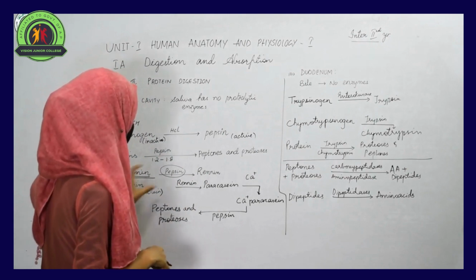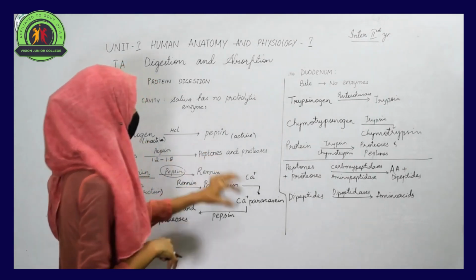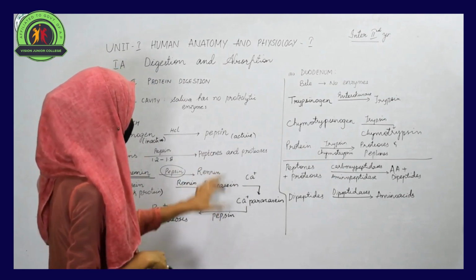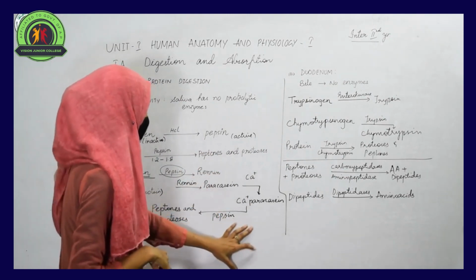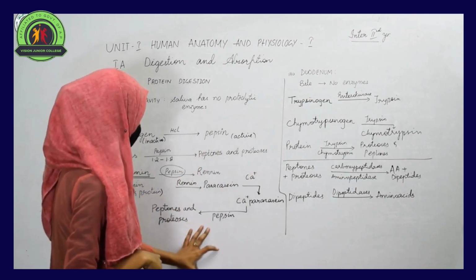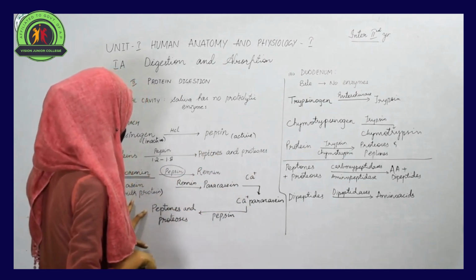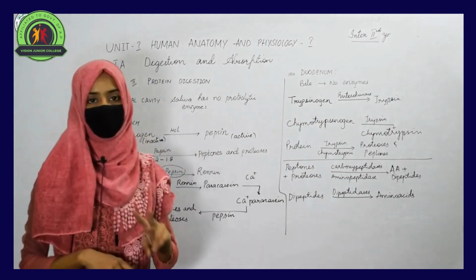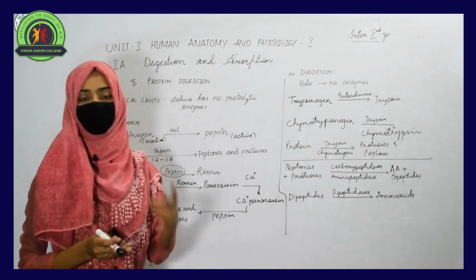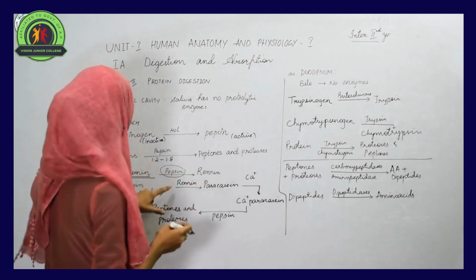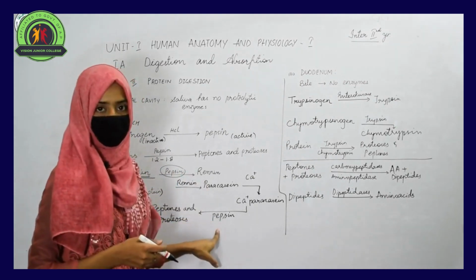Firstly, casein is converted into paracasein, and then calcium binds this paracasein and it becomes calcium paracasein. On this calcium paracasein, pepsin acts, and it is converted into peptones and proteases. So both enzymes, which should be in active form, are required to break the milk protein. First is renin, second is pepsin.